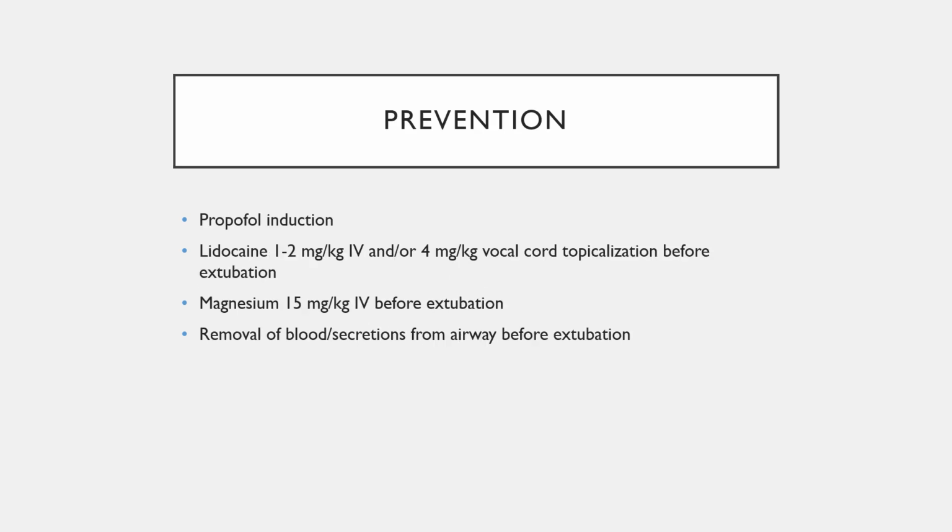Prevention for laryngospasm. Propofol can help prevent it. Lidocaine given before extubation, either intravenously or as vocal cord topicalization, can help prevent laryngospasm. A small magnesium bolus IV can also help prevent it. And then one of the main things is just to ensure that there is no blood or secretions in the hypopharynx before extubation.